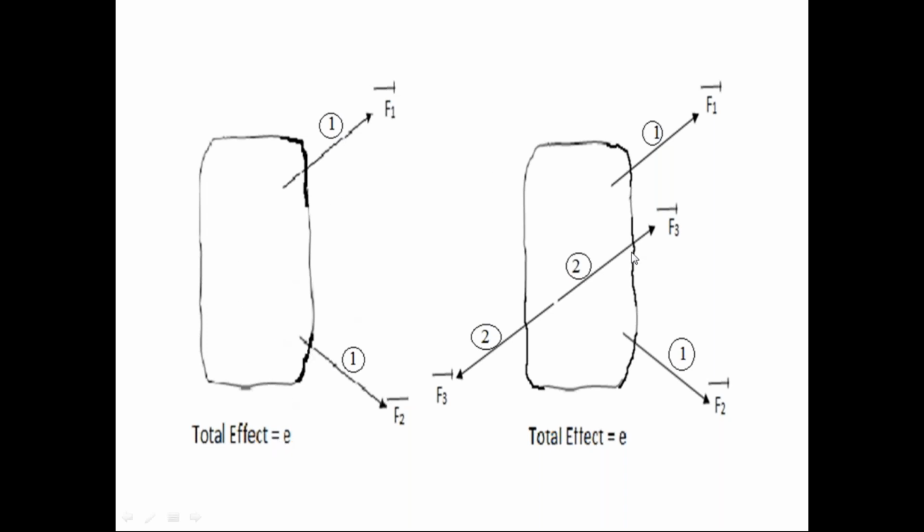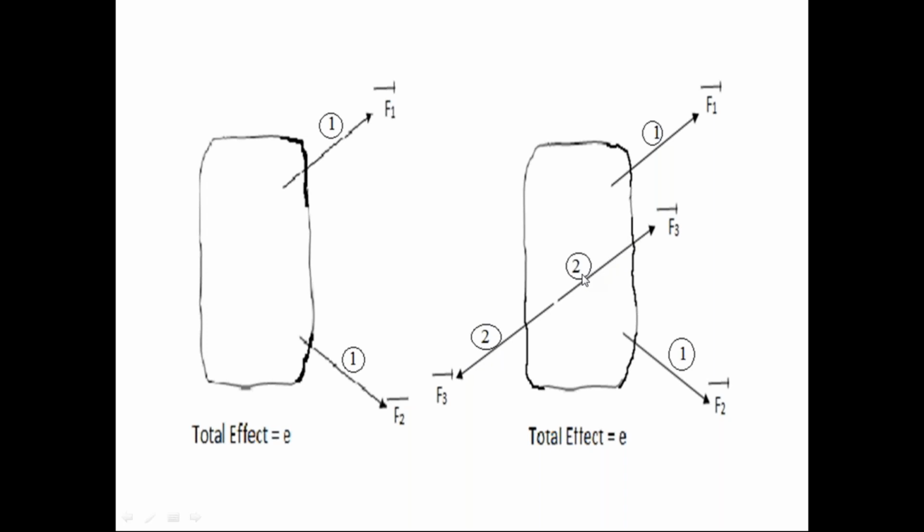Now coming to the second diagram. In the second diagram, we have the same first force system. In the second diagram also, the rigid body is subjected to the first force system F1 bar, F2 bar. But in the second diagram, the rigid body is also subjected to a second force system. In the second diagram, two force systems are acting on the rigid body. The first force system is similar to the first diagram, F1 bar, F2 bar, followed by the second force system also acting on the rigid body.